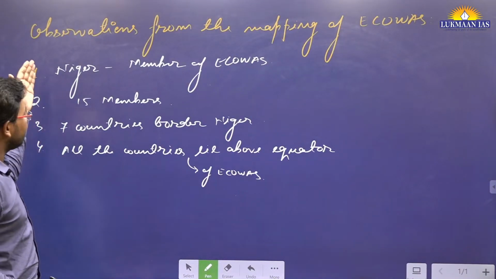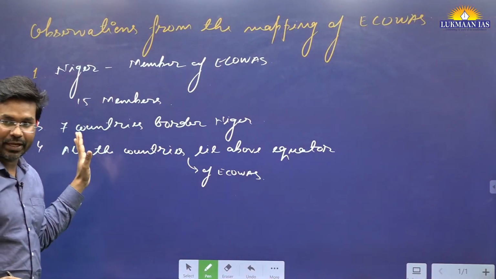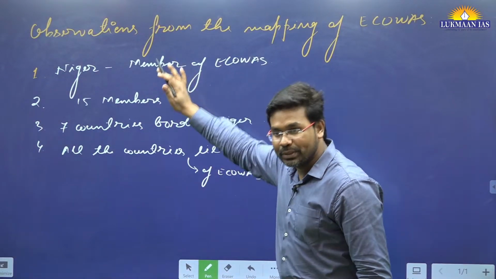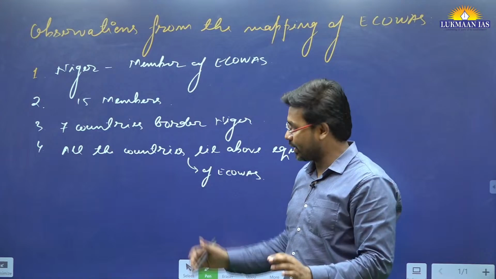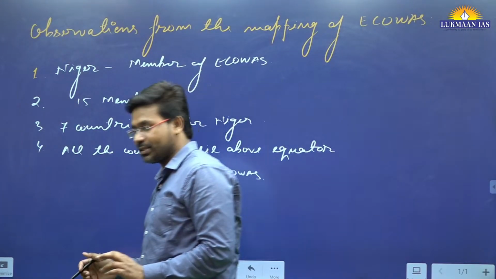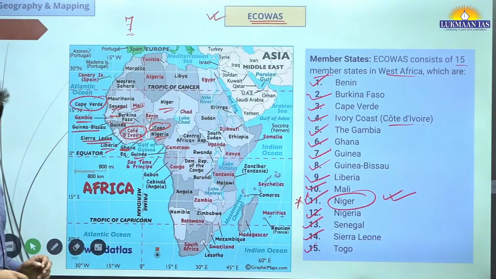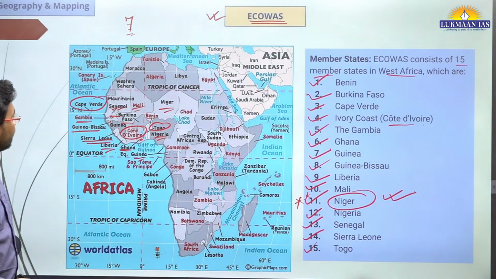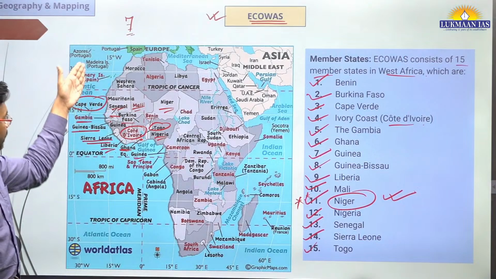These are some of the observations that we have made after going through the map of ECOWAS. These observations are very important. If possible, write them down. Majority of them have a coastal border, definitely.